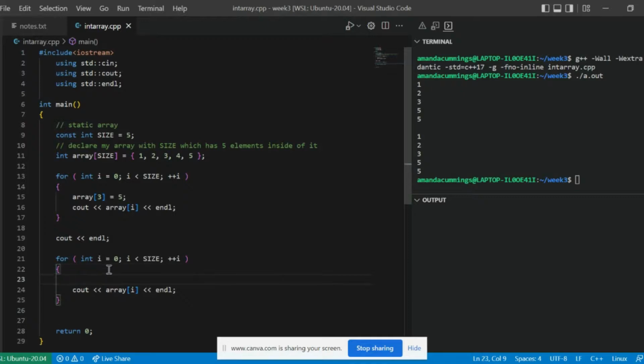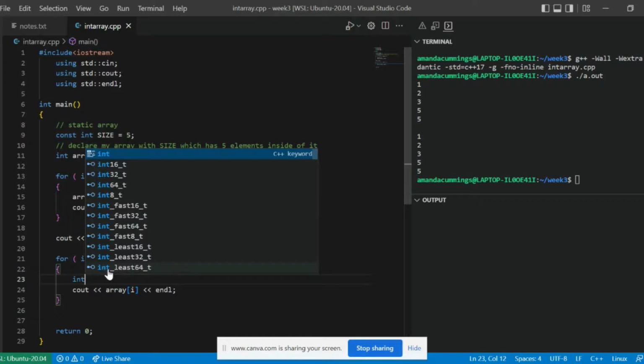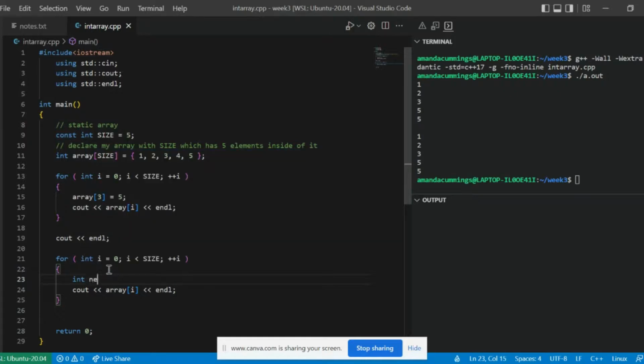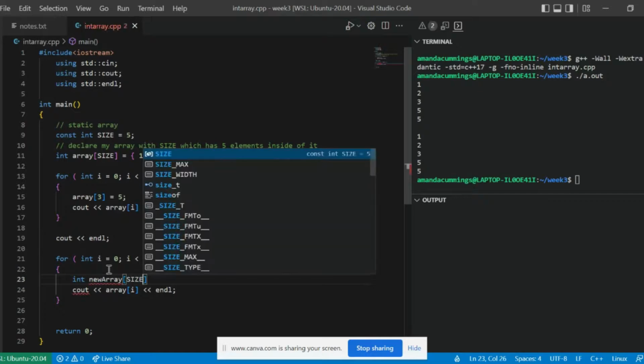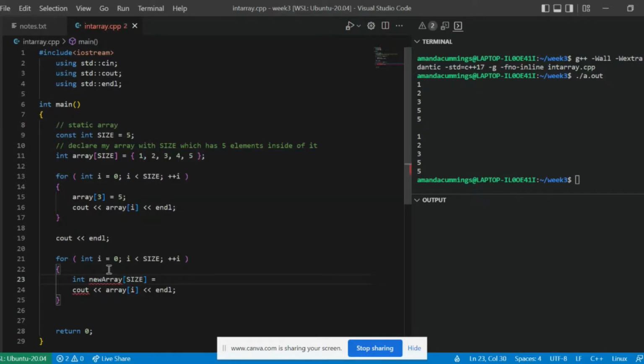However, if I wanted to declare an array inside of my for loop, I could do that. So I'm going to declare my new array here. I'm still going to use the same size, and I'm going to assign it 6, 7, 8, 9, and 10. How about that?